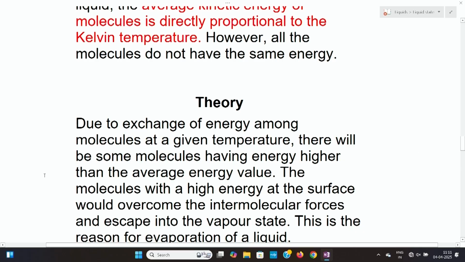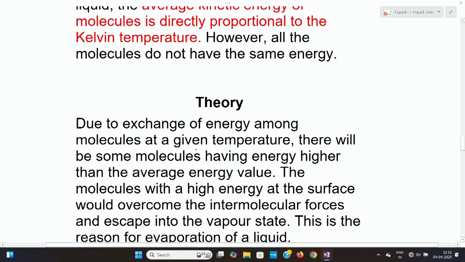Next, when we look into evaporation, if we keep liquids open, in the case of acetone or ethanol, they will evaporate fast, and some other liquids will evaporate when we apply some heat energy. That means when we raise the temperature, the kinetic energy of the molecules in the liquid will be higher.